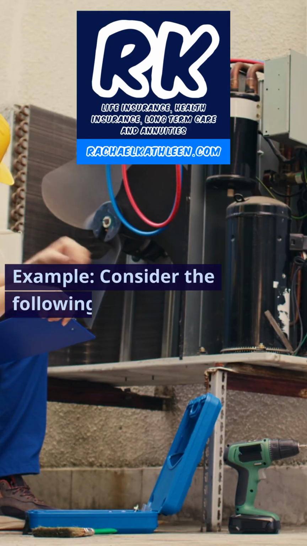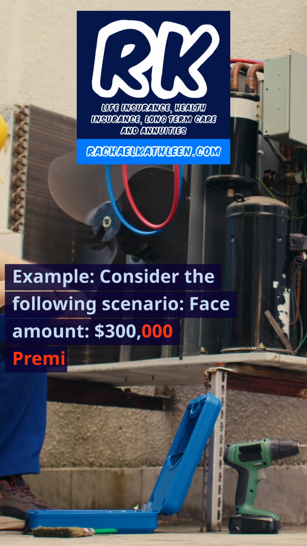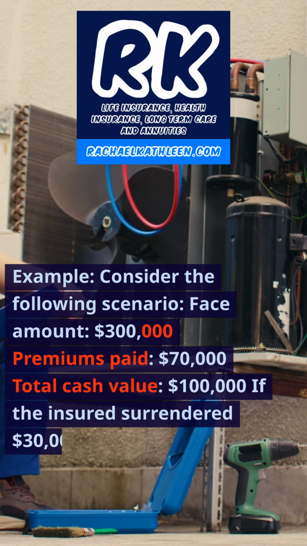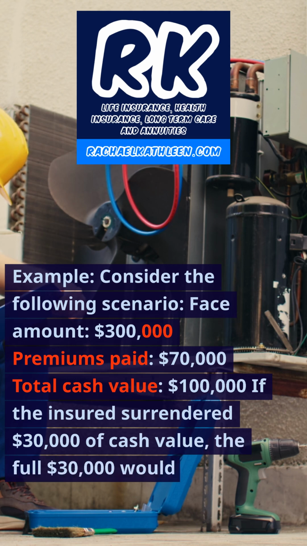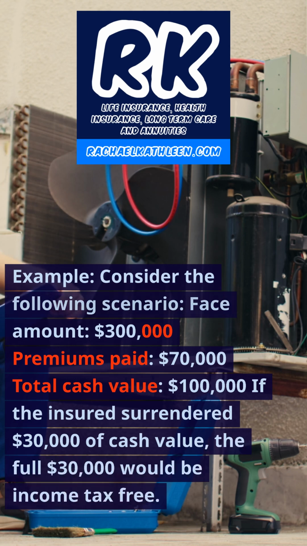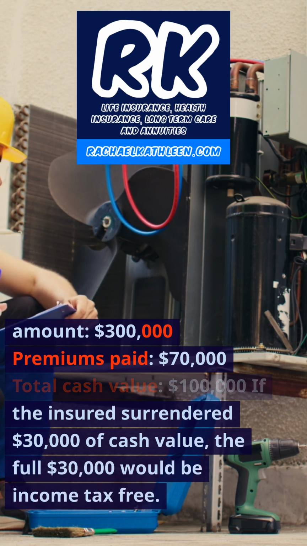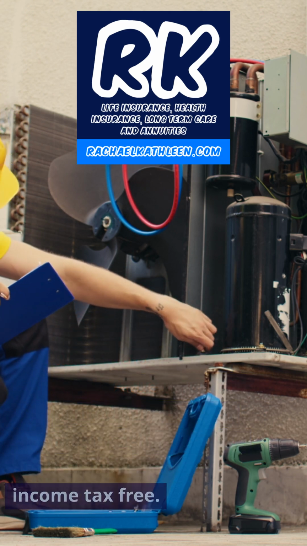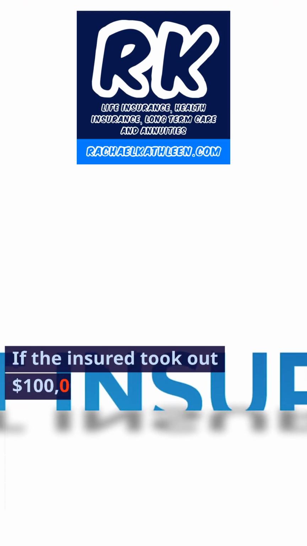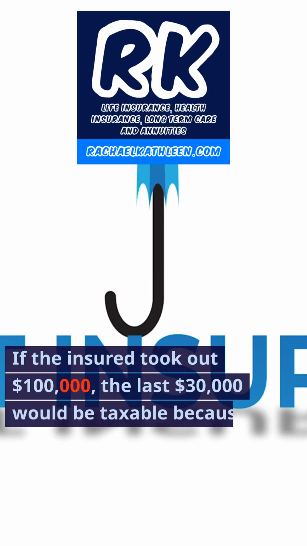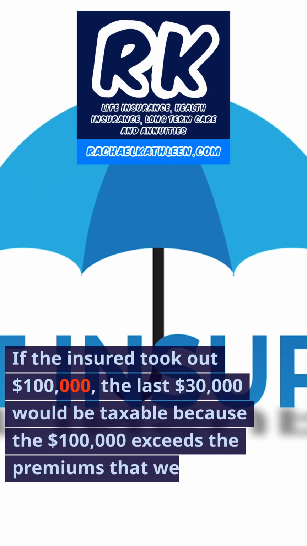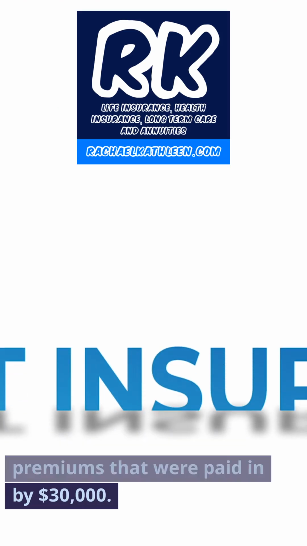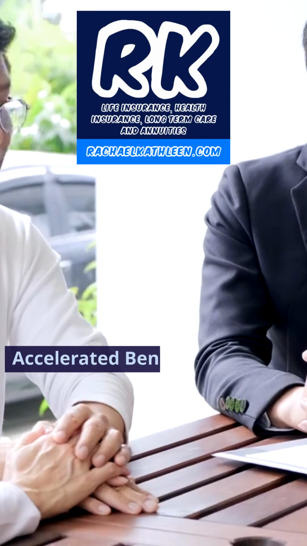Example: consider the following scenario. Face amount: $300,000, premiums paid: $70,000, total cash value: $100,000. If the insured surrendered $30,000 of cash value, the full $30,000 would be income tax-free. If the insured took out $100,000, the last $30,000 would be taxable because the $100,000 exceeds the premiums that were paid in by $30,000.